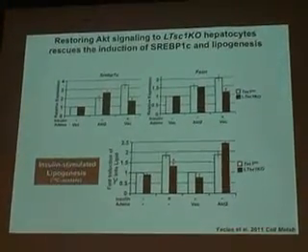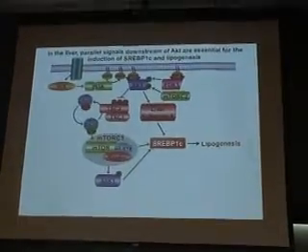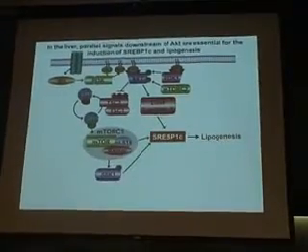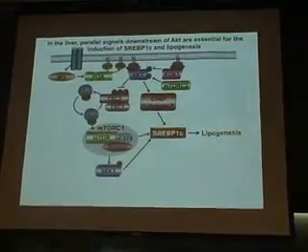However, when we constitutively activate AKT, we now rescue the induction of SREBP and lipogenesis, demonstrating that attenuation of AKT is responsible for the defect in the induction of SREBP and lipogenesis in these knockout hepatocytes. So it seems that while AKT regulation of mTORC1 is required for induction, it's not the only pathway, and there's another pathway downstream of AKT that must function in parallel to mTORC1 to get full activation of SREBP and lipogenesis.